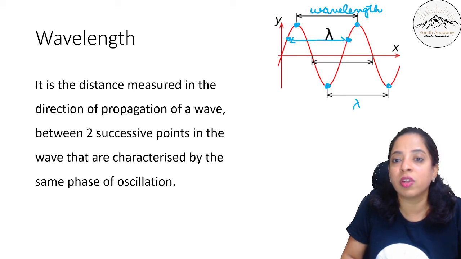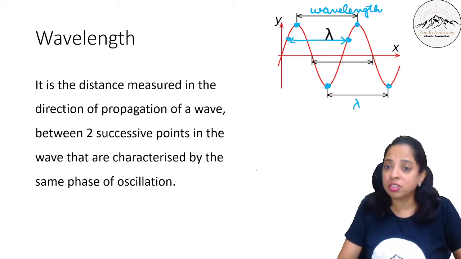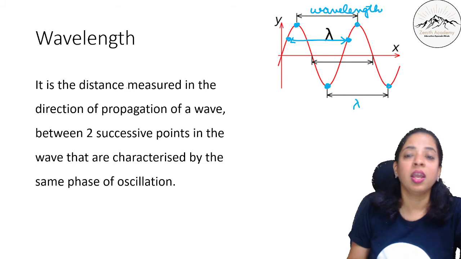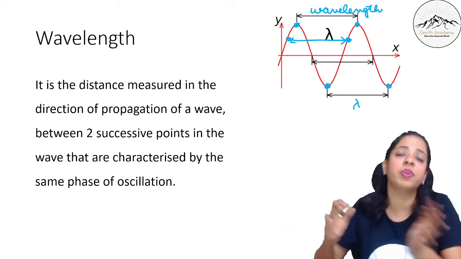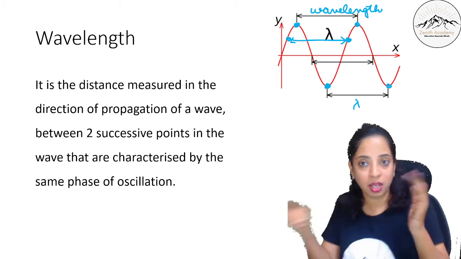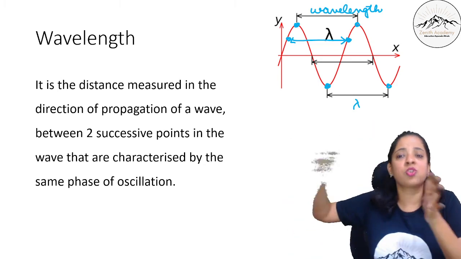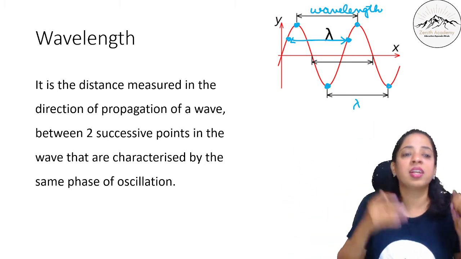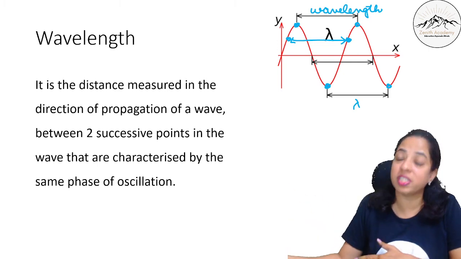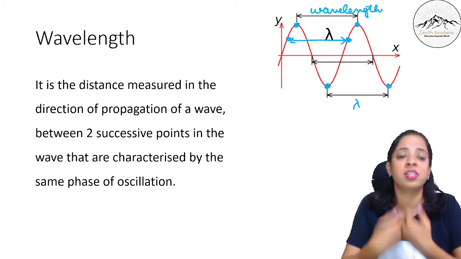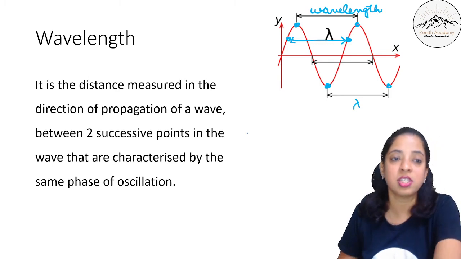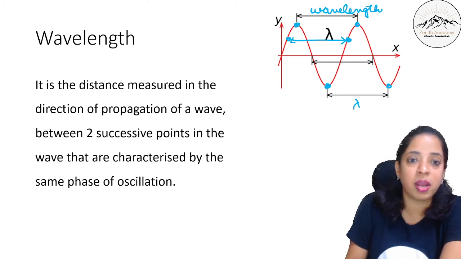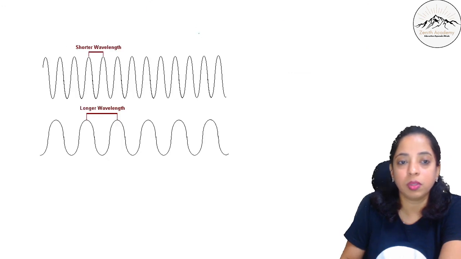So this is also one wavelength. Have you understood, children? What is a wavelength? In simple words, you can say distance between two crests or distance between two consecutive troughs. है ना, पास वाले crest और पास वाले trough, या फिर the distance between two successive points in a wave that are characterized by the same phase of oscillation. This is wavelength, which is denoted by the symbol lambda.